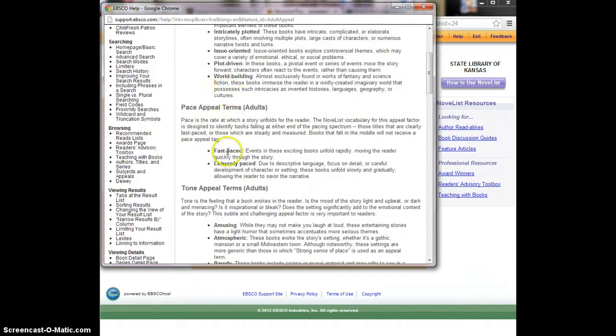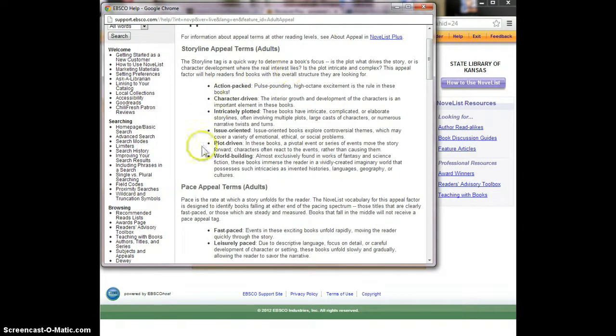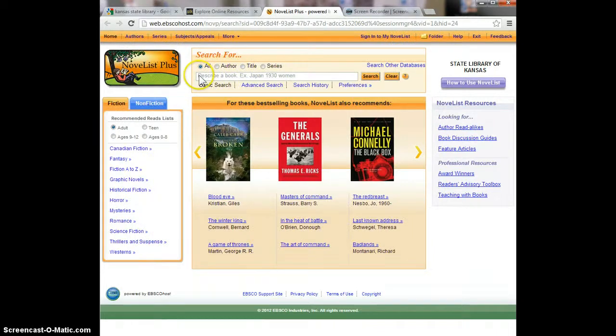Under pace, for example, we have only 2 appeal terms, fast-paced and leisurely paced. Leisurely paced means the book has descriptive language which focuses on detail or careful development of character or setting such that the story unfolds slowly and gradually, allowing the reader to savor the narrative. So, here are appeal terms. Let's see how NoveList uses the appeal terms.